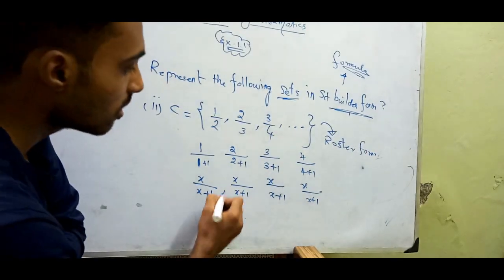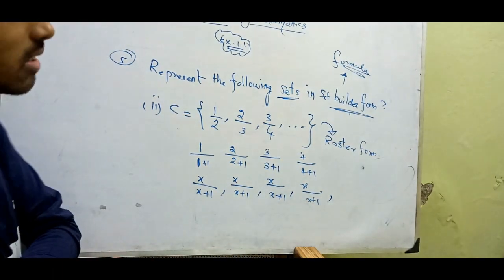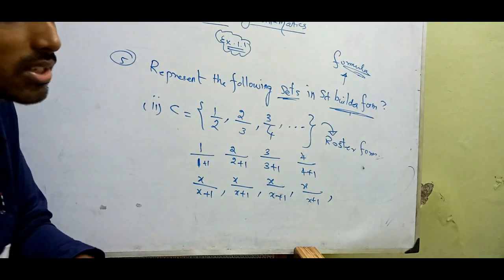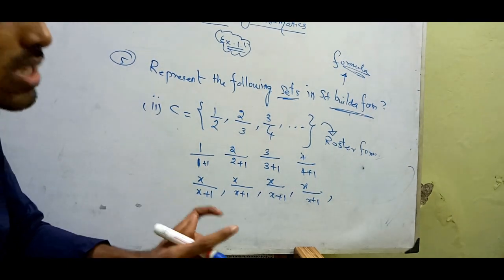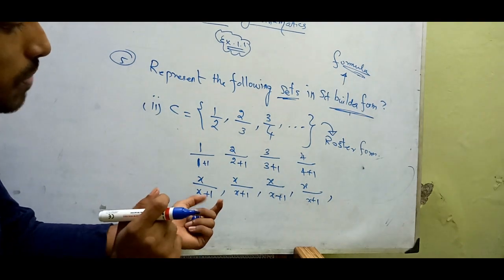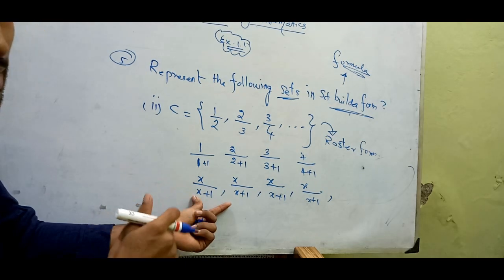I cannot repeat so many x by x plus 1 in the set. Okay, so first of all I have said that there is no such element which repeats in the set. So repeating elements will not come again and again in the set.